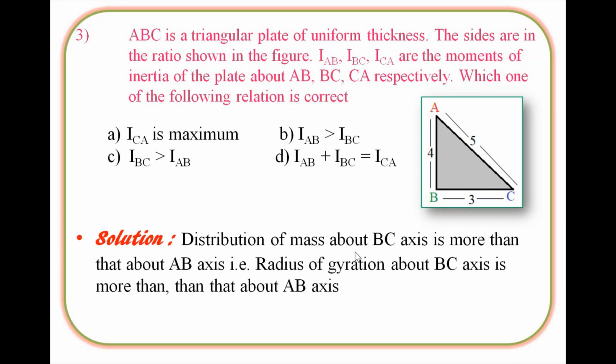We know that the distribution of mass about the BC axis is more than that about the AB axis. That means the radius of gyration about the BC axis is more than that of the AB axis. So we know the relation, that means the radius of gyration K of BC is greater than the radius of gyration of the AB axis. So we get the relation: moment of inertia of BC is greater than moment of inertia of AB, which is greater than moment of inertia of CA. So here option C is correct.